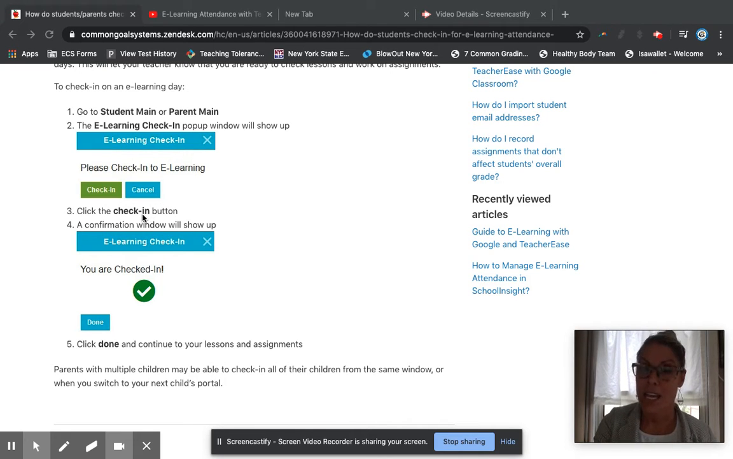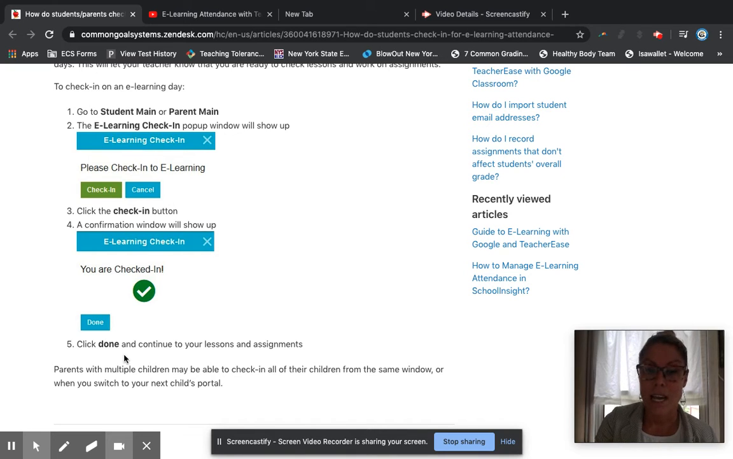Once you click the check-in button, it's going to take you to another window that says e-learning check-in, you are checked in. Then you click done. Once you click done, you're able to continue on to the rest of your lessons. We know that you're all super familiar with Teacherease, parents and scholars, from going on it to check grades, and parents also going on it to check to see if assignments are done. So the system is one that you're already familiar with, which is great.